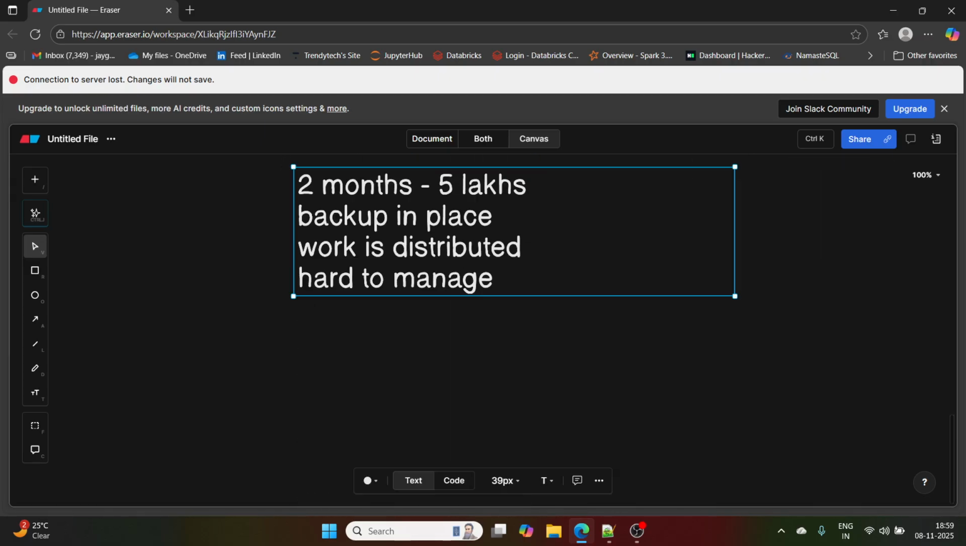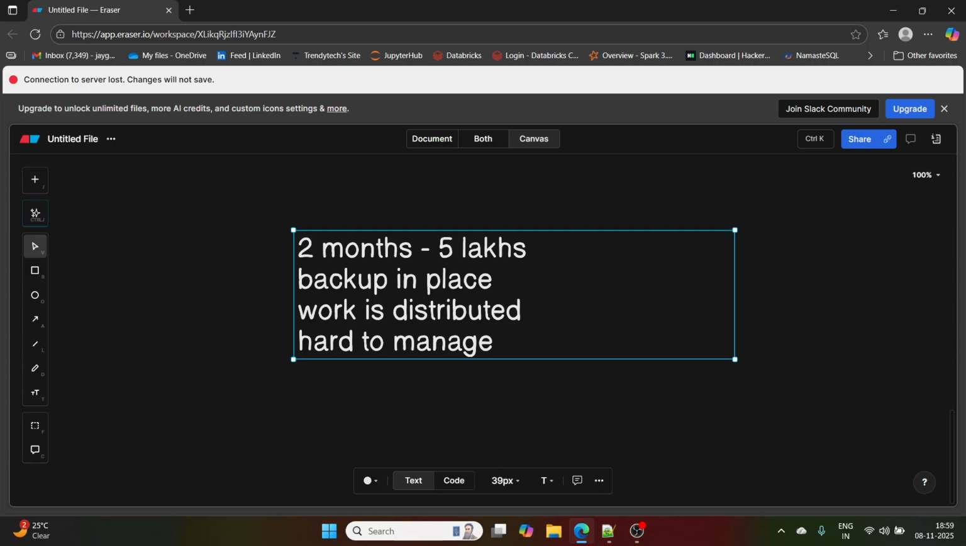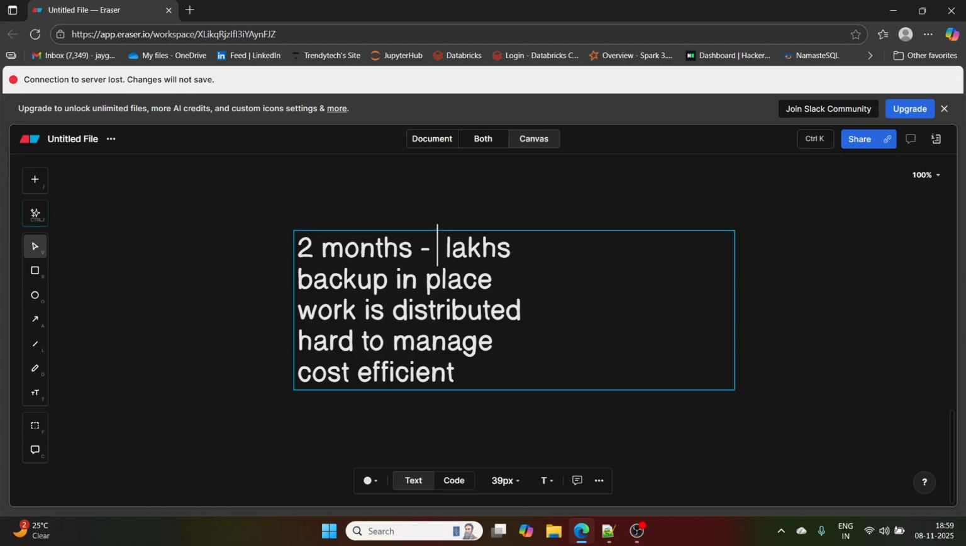So clear cut, I would say, advantages: what we are seeing here is the backup clearly is in place, work is distributed, the system is hard to manage, and also it is cost efficient, right? Cost efficient, we are completing the work in 5 lakhs, let's consider that as 6 lakhs maybe. Cost efficient. The next thing is, it is fast, let's say, getting work done fast.